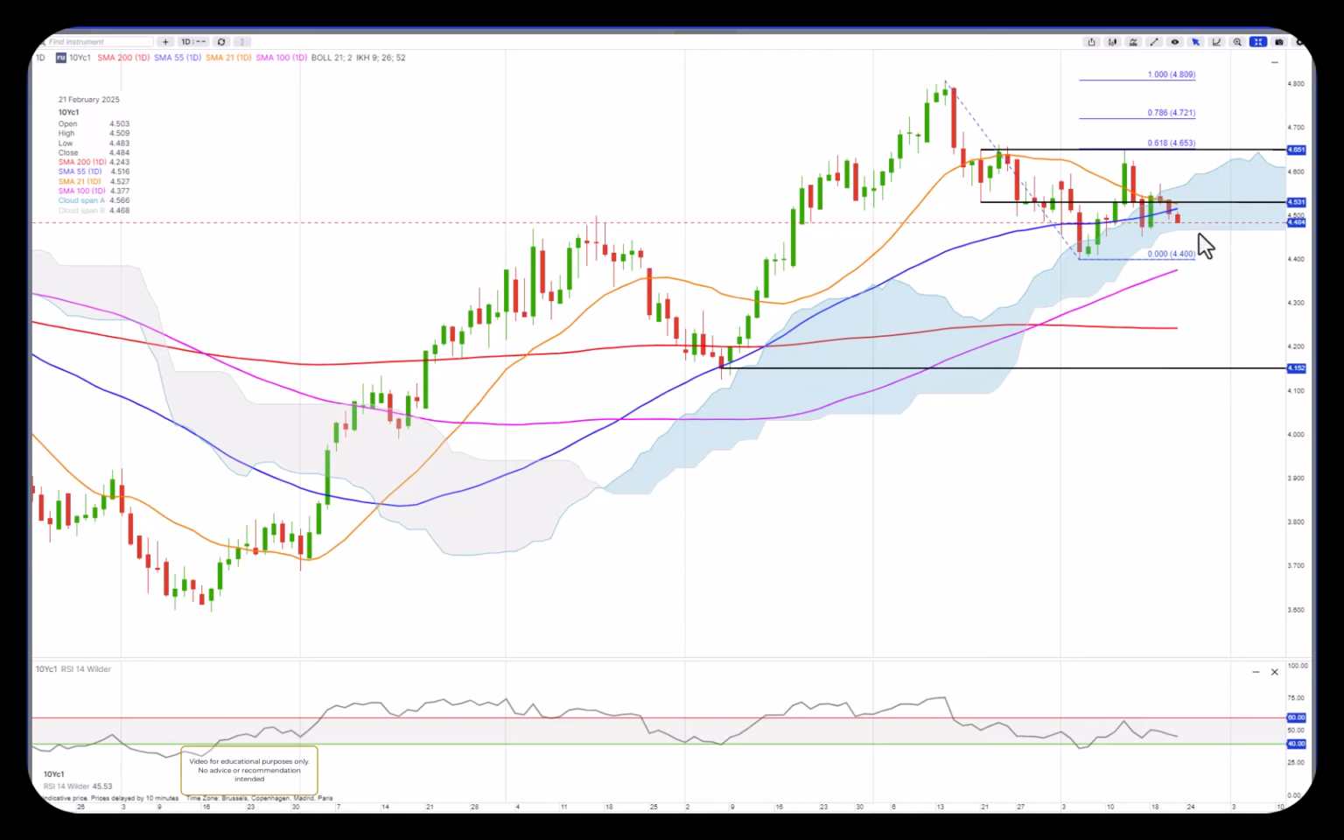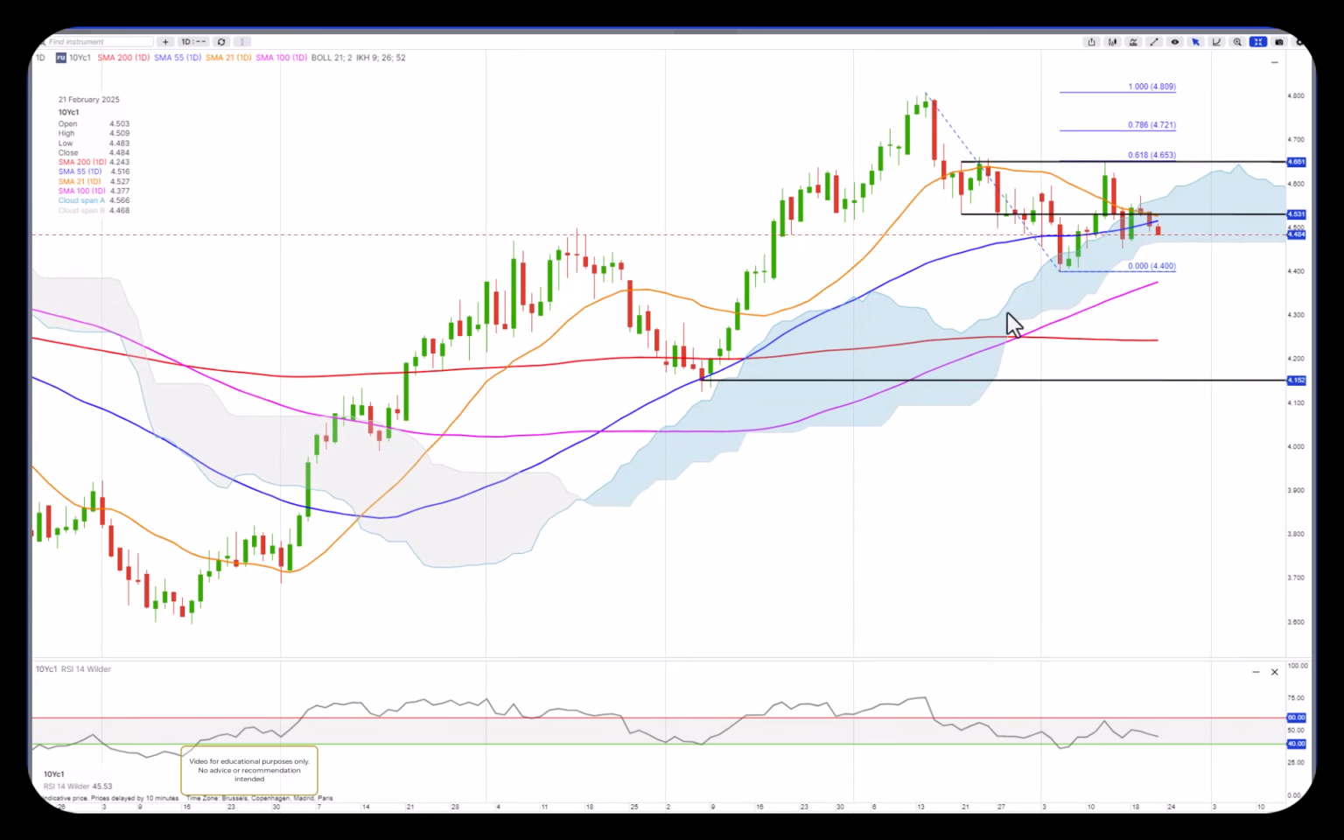However, we are in a negative sentiment on the RSI, indicating we could see another push lower, and it needs to get back above 465 to really establish a bullish trend. I'm still bullish on US 10-year yields medium term, but there is still some volatility and range trading at the moment.